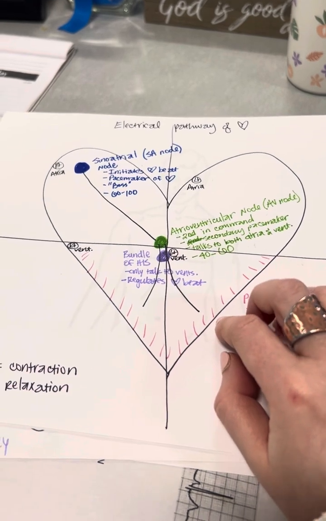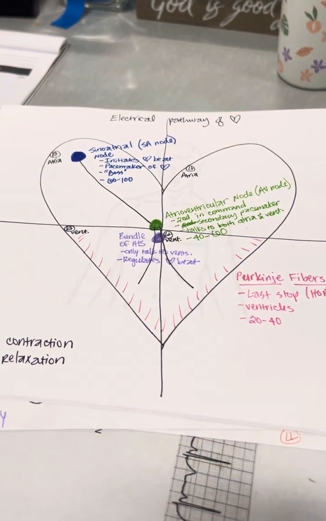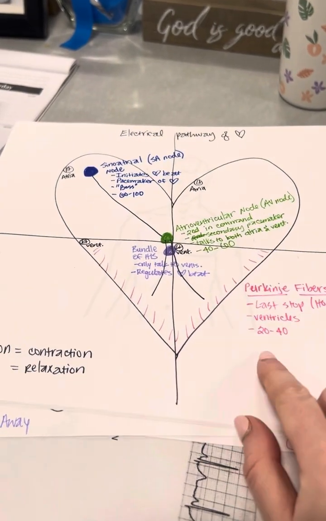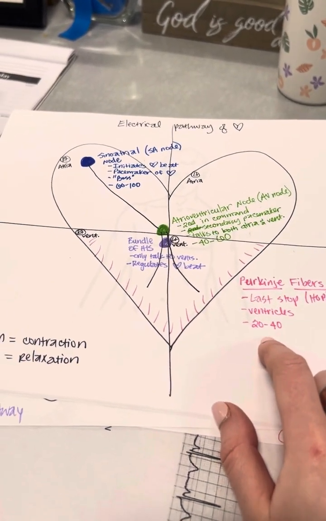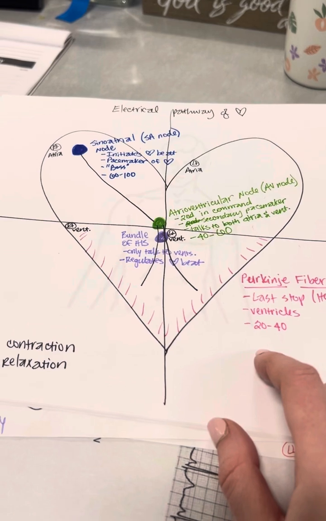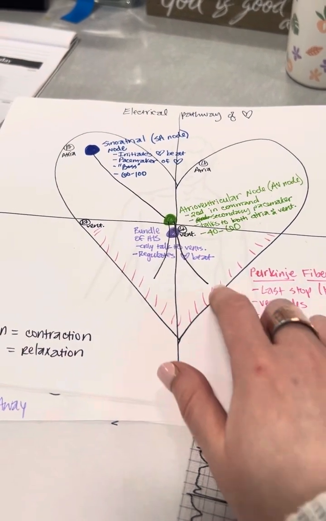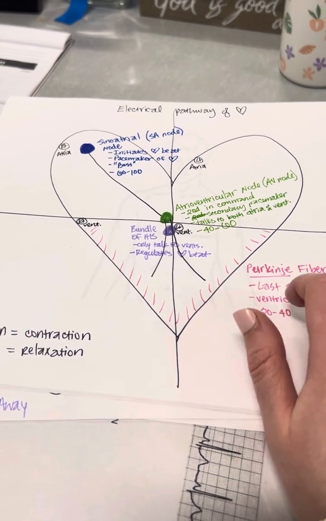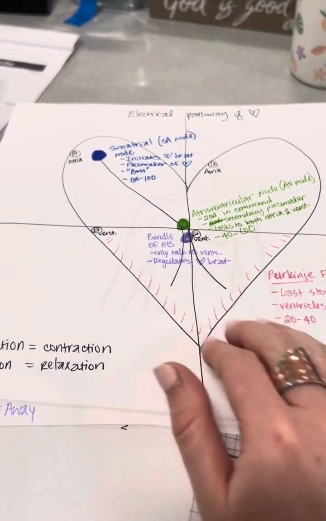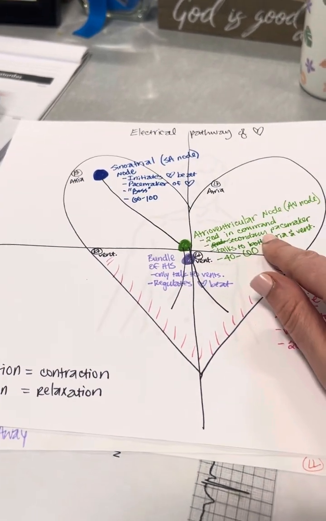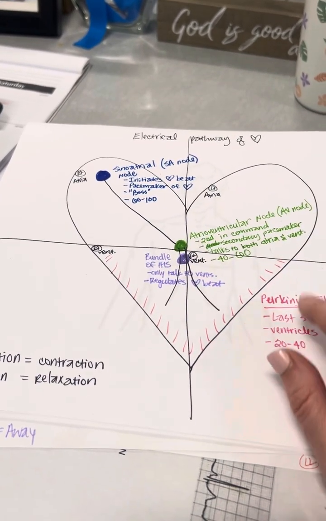So the heart is literally in chaos. These ventricular cells are just depolarizing, trying to save the heart, okay? So we see the intrinsic rate here is 20 to 40, but it looks very chaotic. And we're going to see that when we look at rhythm strips and I teach you some abnormal ones. We're going to see when the Purkinje fibers are in charge, it is chaos, okay? Because nothing's regulating the heartbeat and we're not getting any initiation of the heartbeat.